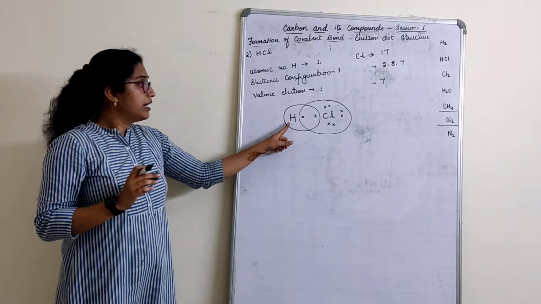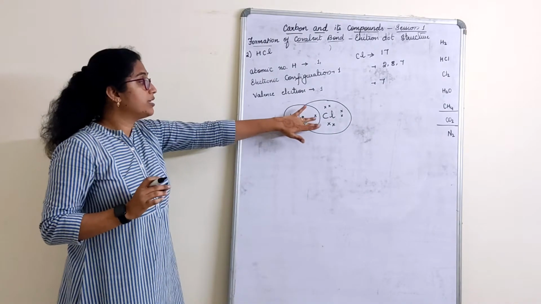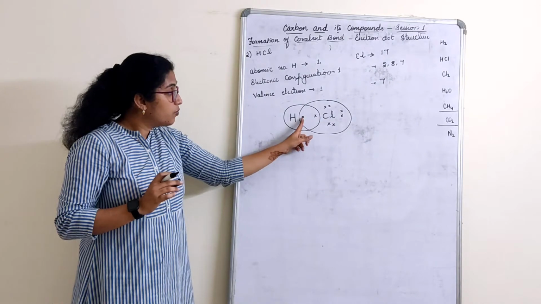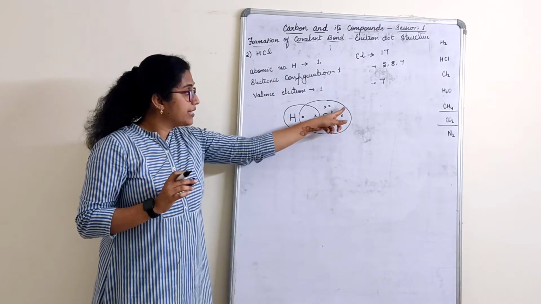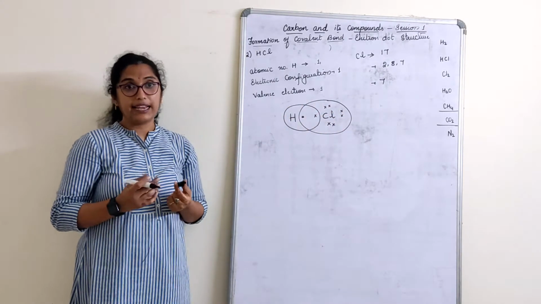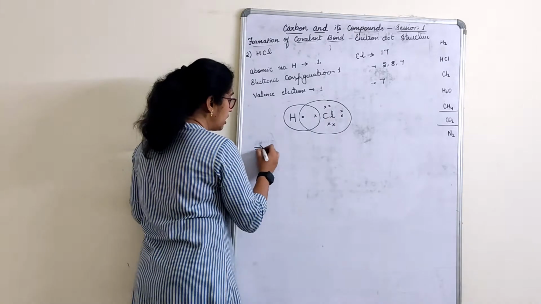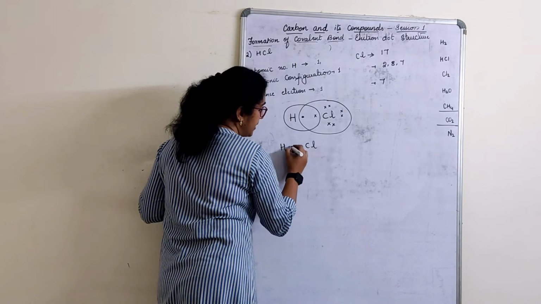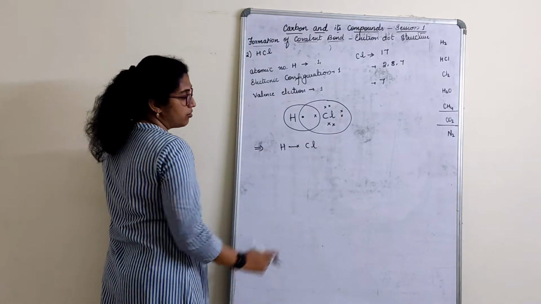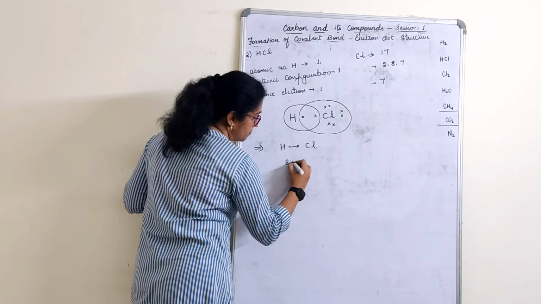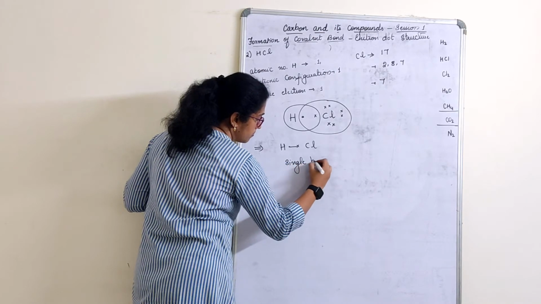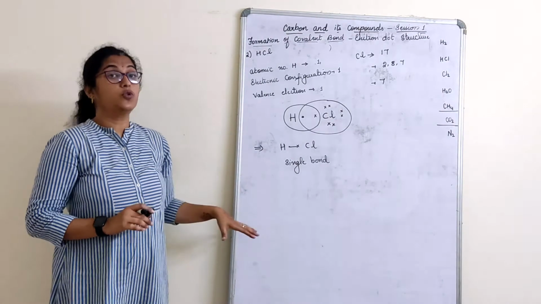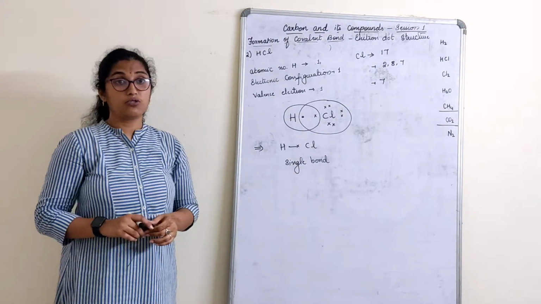See now. If I see hydrogen, hydrogen has 2 electrons, duplet. Chlorine has 1, 2, 3, 4, 5, 6, 7, 8 electrons. Let us see the formation, how it comes. Only one will be shown here, remaining are not shown. Hydrochloric, HCl, single bond. This is how you have to do the electron dot structure.